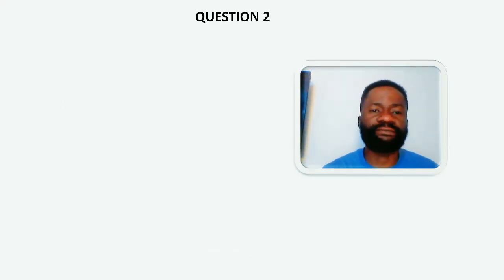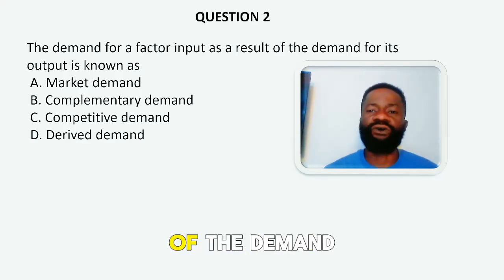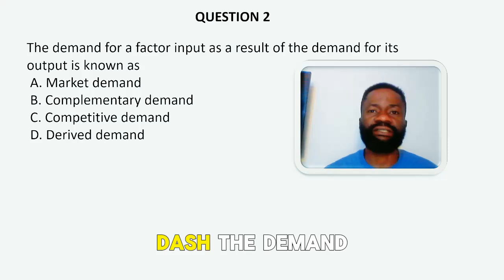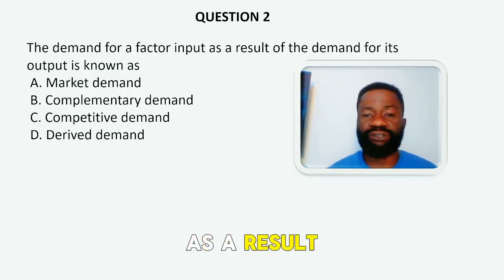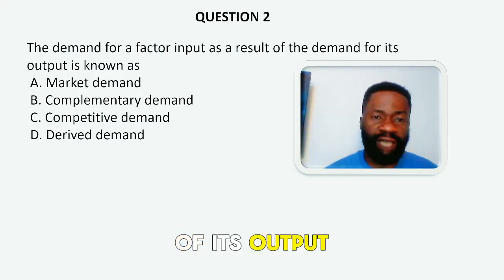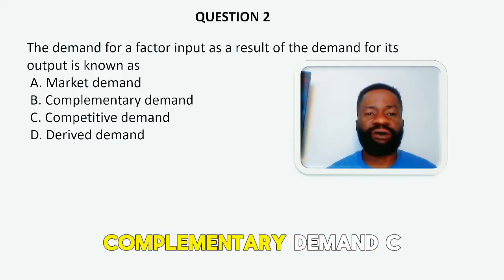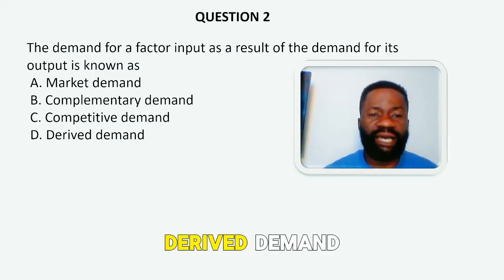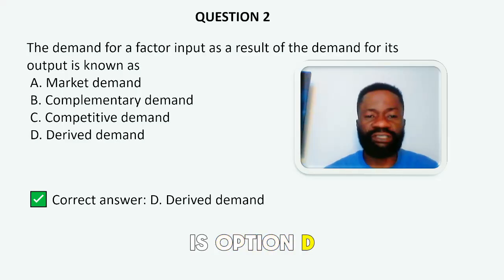Question 2. The demand for a factor input as a result of the demand for its output is known as dash. A. Market demand. B. Complementary demand. C. Competitive demand. And D. Derived demand. The correct answer to the question is option D.